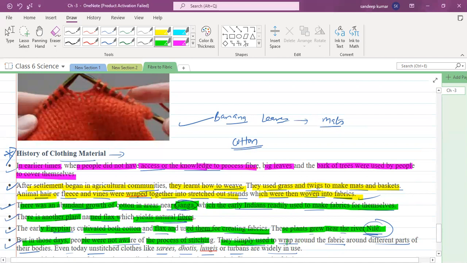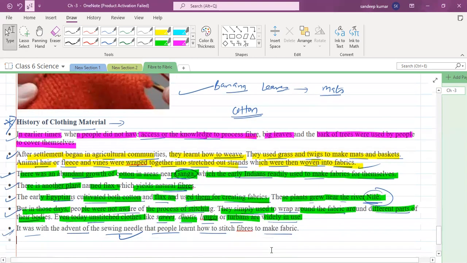So they simply used to wrap the fabric around different parts of their bodies. Even today, unstitched clothes like saris, dhotis, lungis, and turbans are widely used. So this is all about fiber to fabric. It was the advent of the sewing needles that people learned how to stitch fibers to make fabrics. That's all. Thank you.